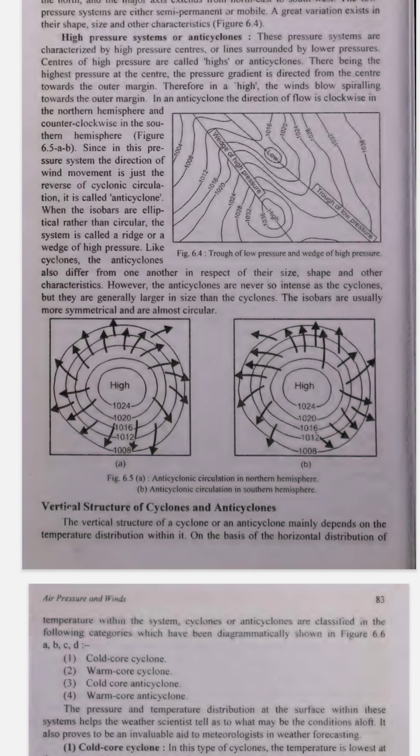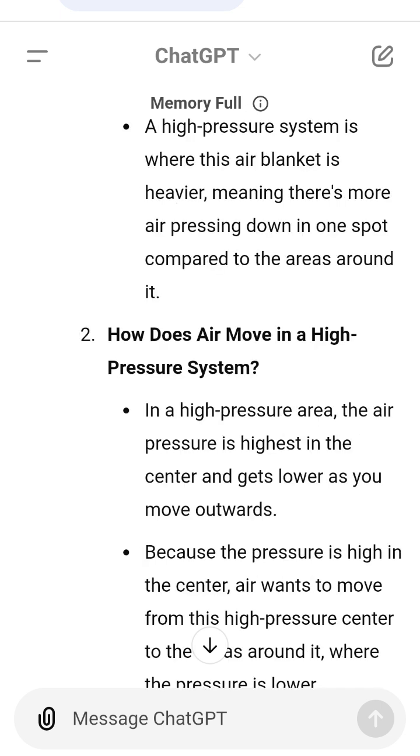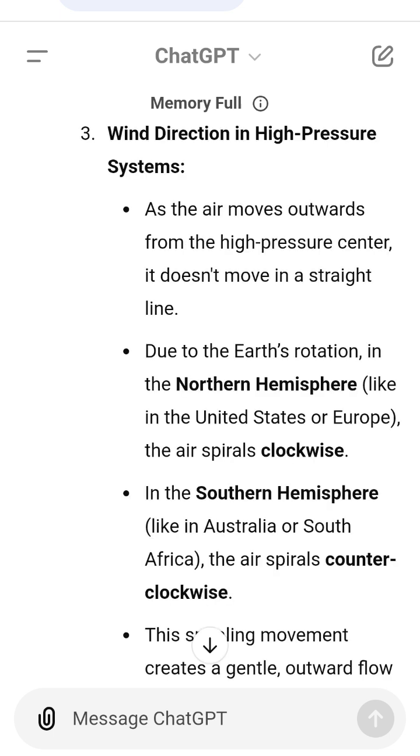Examples in real life. Sunny days: when you have a week of sunny, clear skies with little wind, you are likely experiencing the effect of a high-pressure system. Calm ocean: in areas over the ocean, high-pressure systems can create calm seas with no storms or big waves.